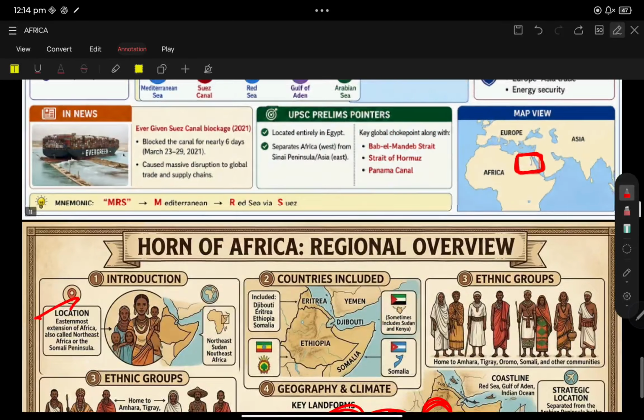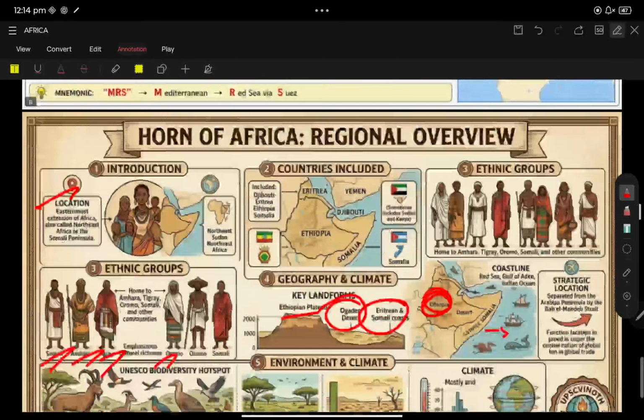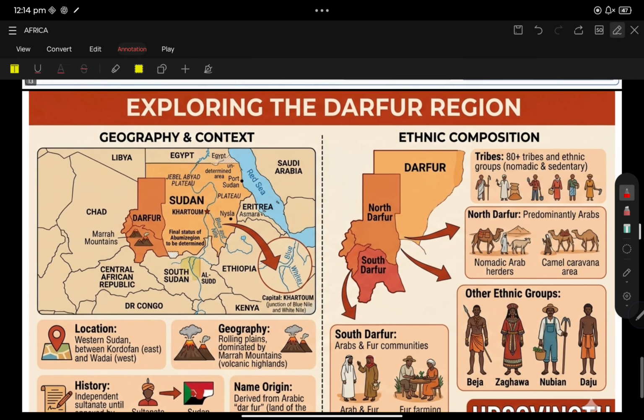Now let us come to another important point: the Darfur region. See why it is very much important. UPSC has already asked a question with respect to the Darfur region. Geographically, it lies between Sudan and Chad.